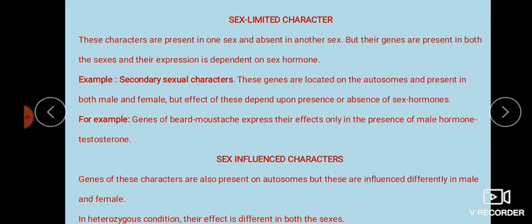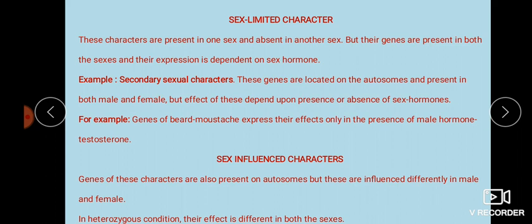Okay, then some other topics, that is sex linked characters. What are sex limited characters and what are sex influenced characters? Okay, what is the difference between these? First one, sex limited character. These characters are present in one sex and absent in another sex. That is the sex limited character.